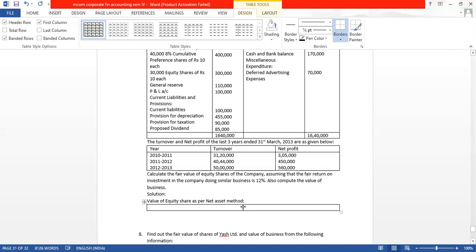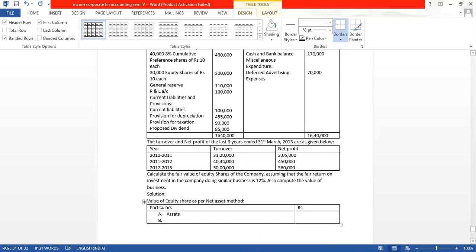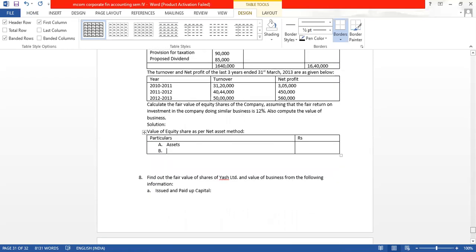If revised value is given, we take the revised value, otherwise we will have to take the balance sheet value, book value. So particulars, rupees, and then we will have to take value of all assets. We can see revised values are not given, so we will take the balance sheet values.